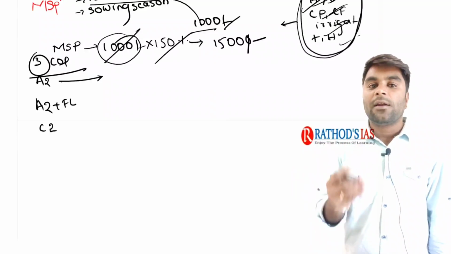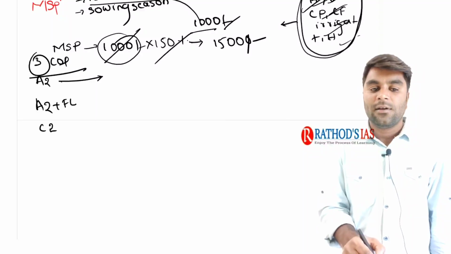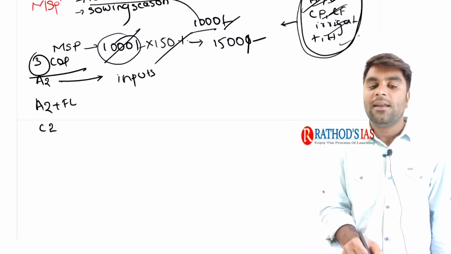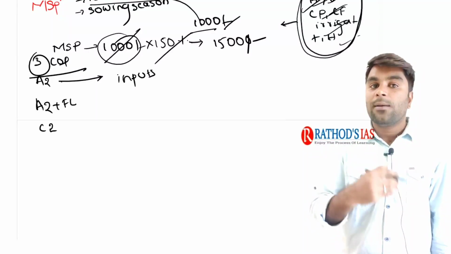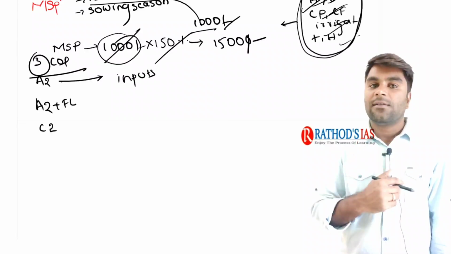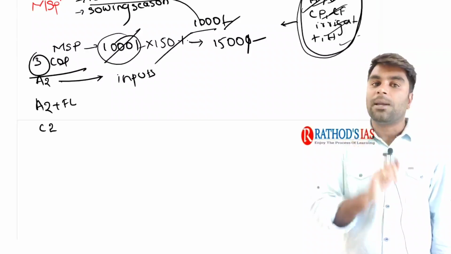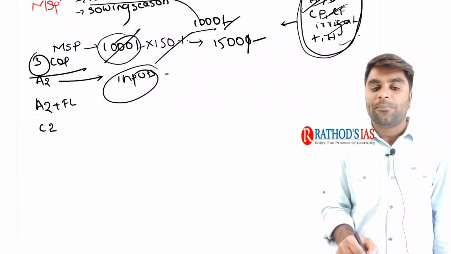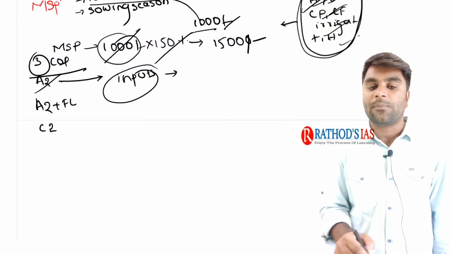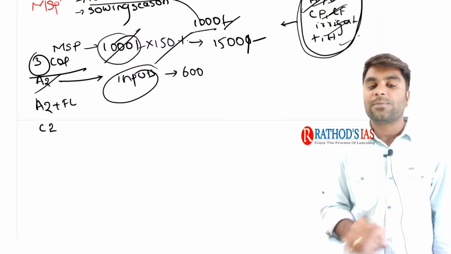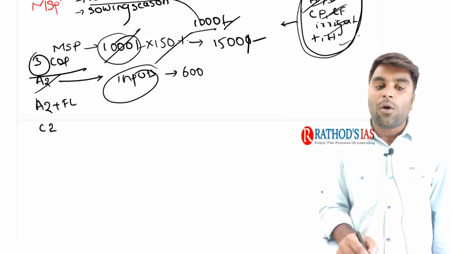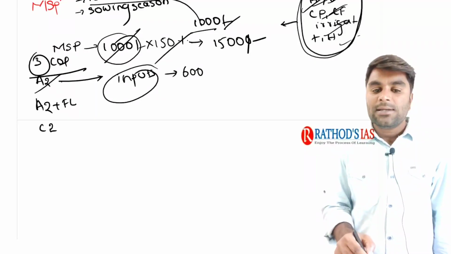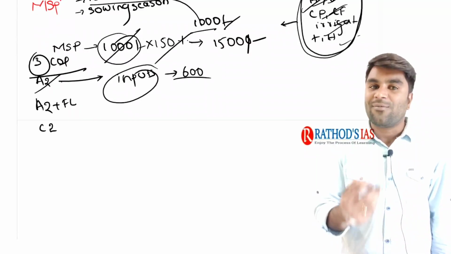For example, to purchase high yielding variety seeds, chemical pesticides and chemical fertilizers, the farmer will incur some money. We call it input cost, and that cost is the A2 component. For example, if the farmer spends 600 rupees on all the inputs he requires, it is the A2 component of cost of production.